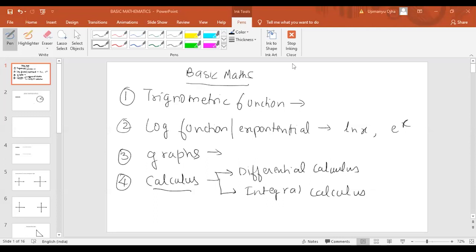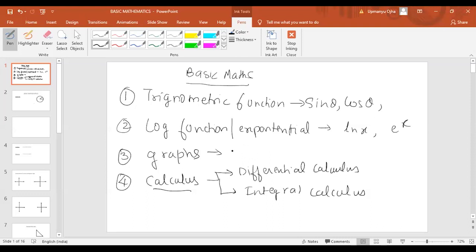Let me explain again. In physics, we are going for the basic mathematics. In basic mathematics, the first part we'll study is trigonometric functions, like sine theta, cos theta, tan theta, which we studied in class 8 or 9. We'll go into some detail about these. The second part will be the logarithm function or exponential function, like log x, e power x. These are the log functions.